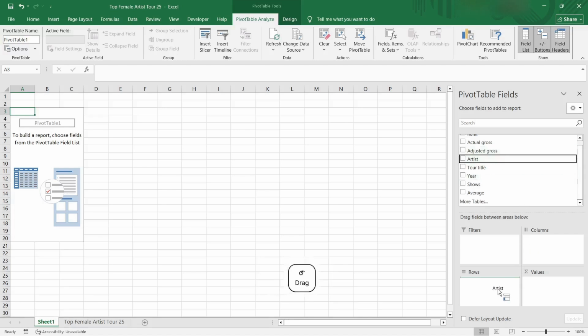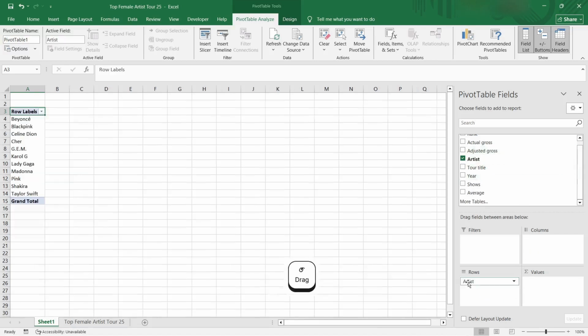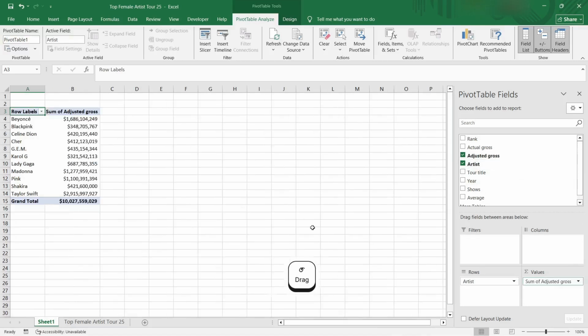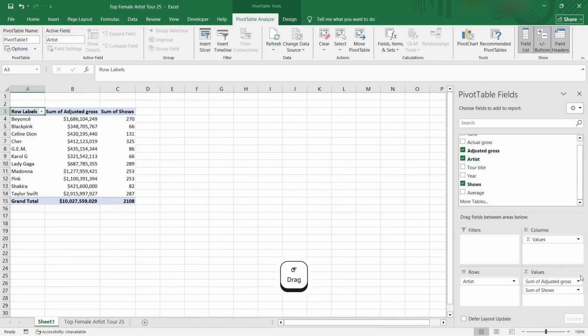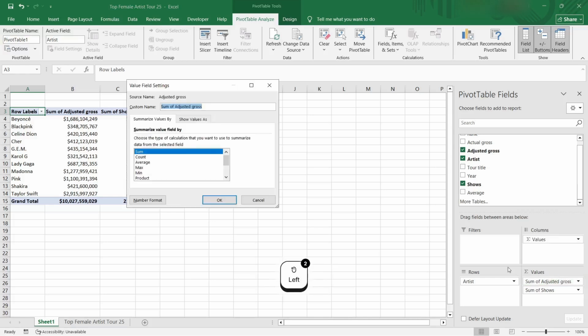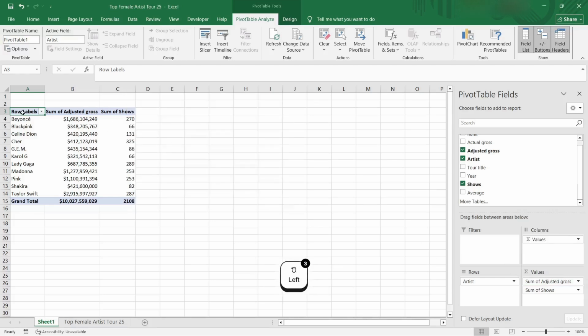Our logic is that we are differentiating by artist and their adjusted gross, because say we're predicting values of the future, and then total number of shows. So here values, we can adjust that, count, some, average, min, max. Over here our sum is more than enough.